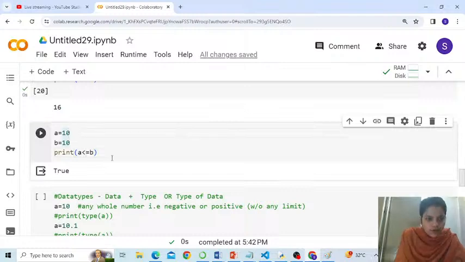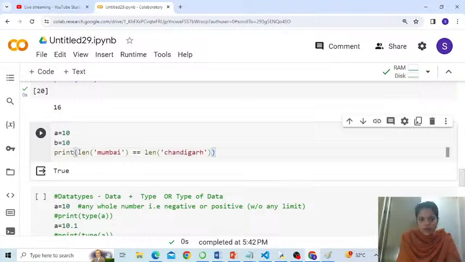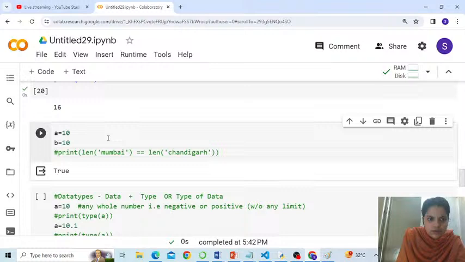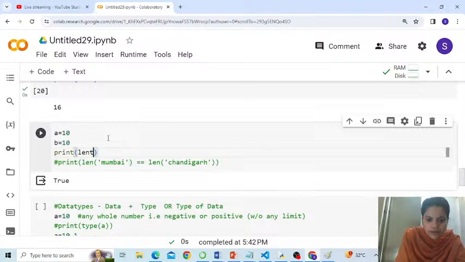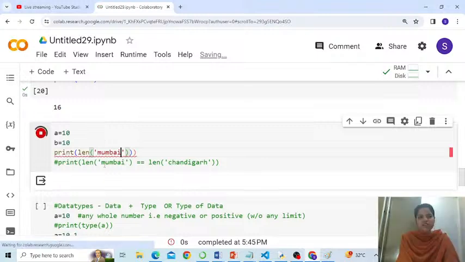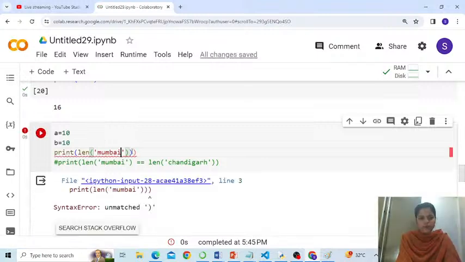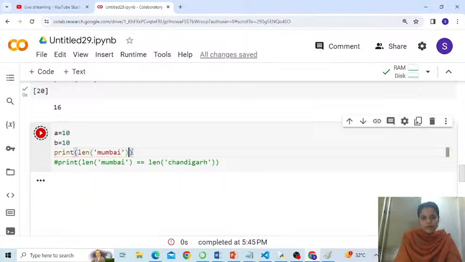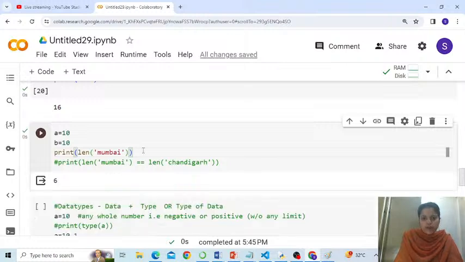Alright, so here we go. What is the use of the len function? It returns the length of the string. So if I say print length of Mumbai, people, print length of Mumbai. So 1, 2, 3, 4, 5, 6, that is the length here. One closing bracket is extra. So the length of Mumbai is 6.